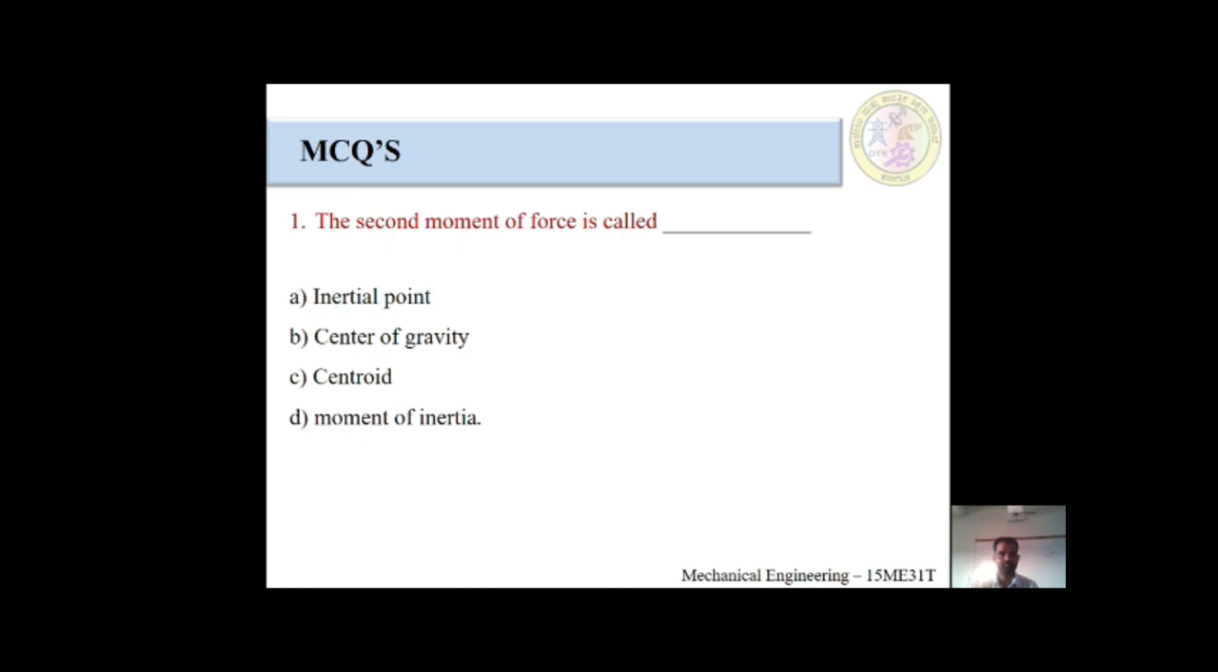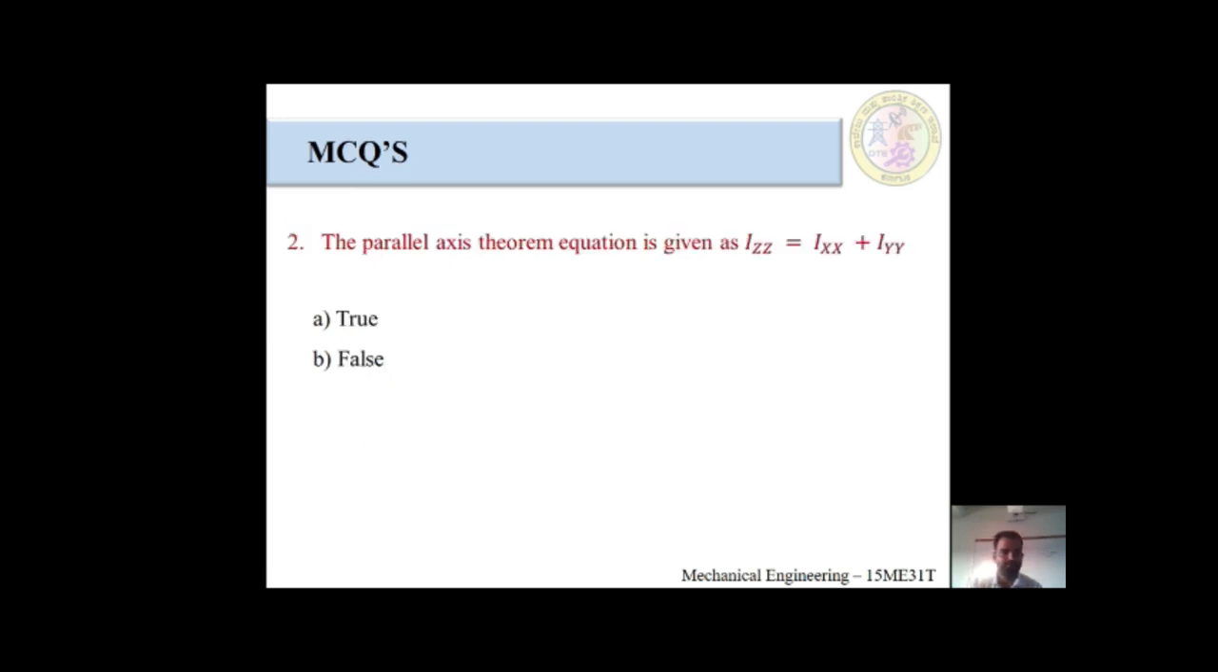Second MCQ question. The parallel axis theorem equation is given as Izz is equal to Ixx plus Iyy. The first option is true or false. Students must read in their mind before going to answer. At the end of this MCQ session, I will give total answers.